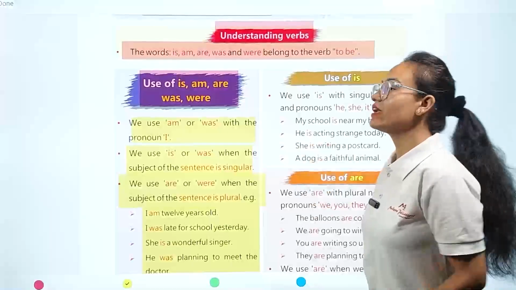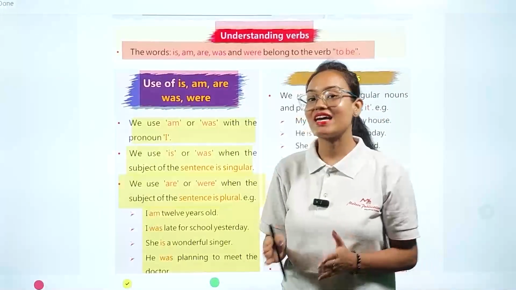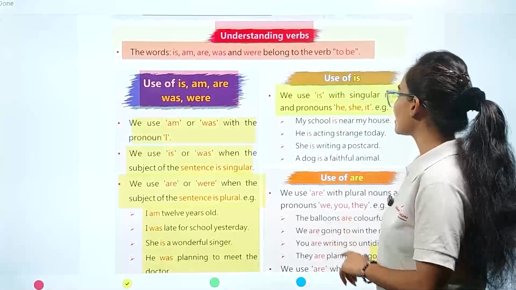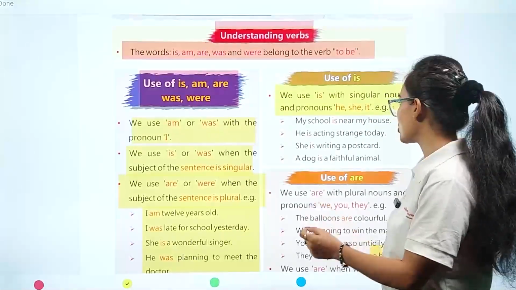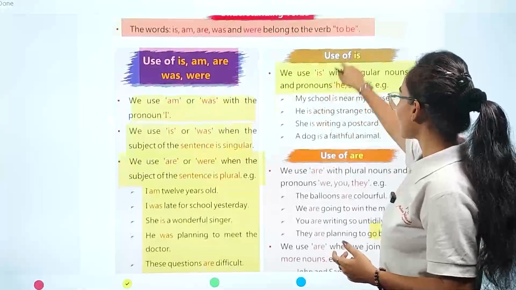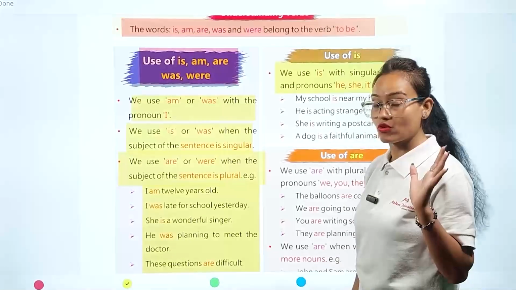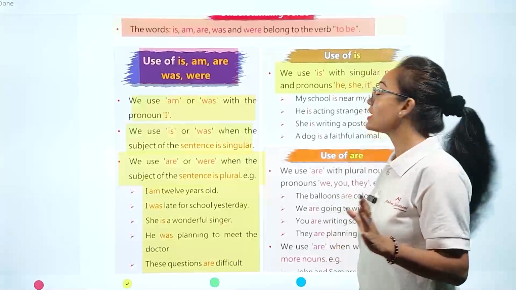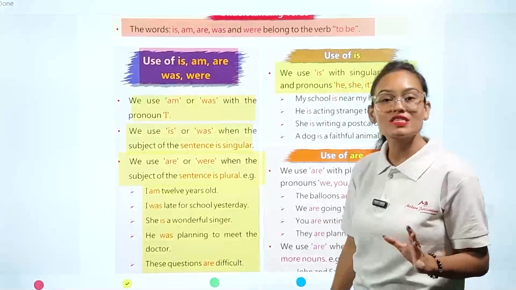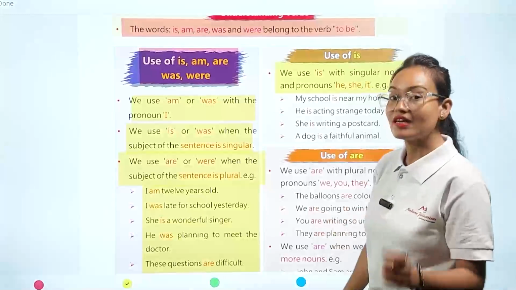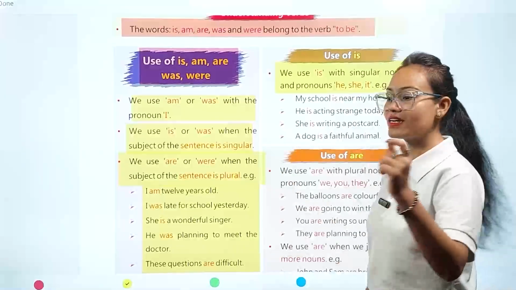Now we are going to see in what cases we are going to use is. Let's see. We use is with a singular noun and the pronouns he, she, it. In any sentence, my dear student, if our noun or pronoun is present in its singular form, then we are going to use is with he, she, it.